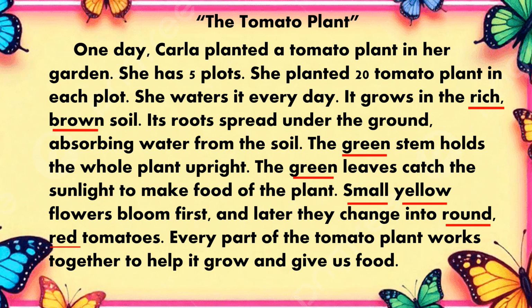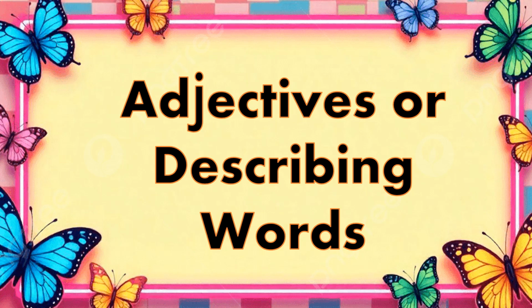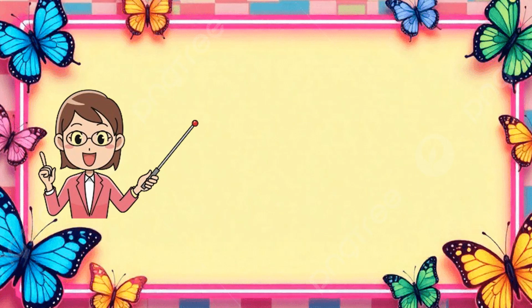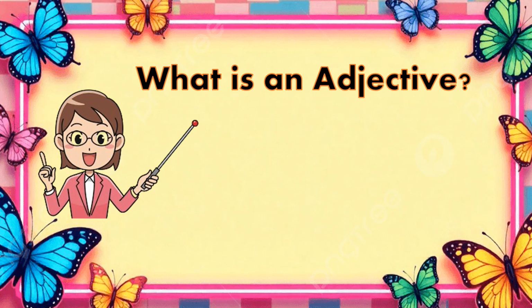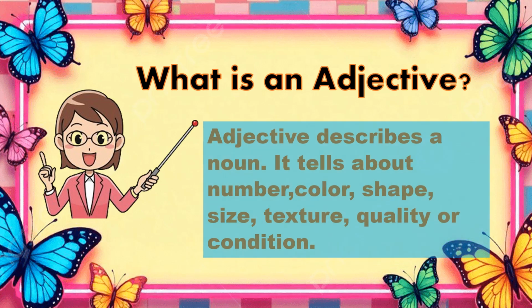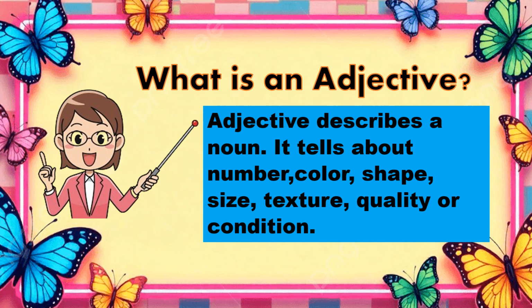The words rich, brown, green, small, yellow, round, and red are what are called adjectives or describing words. So this morning we will talk about adjectives or describing words. What is an adjective? An adjective describes a noun. It tells about number, color, shape, size, texture, quality, or condition.